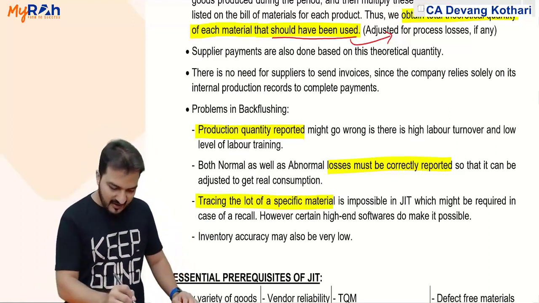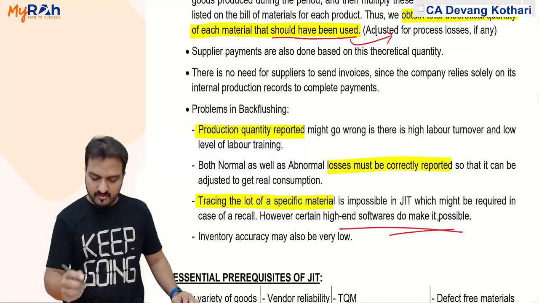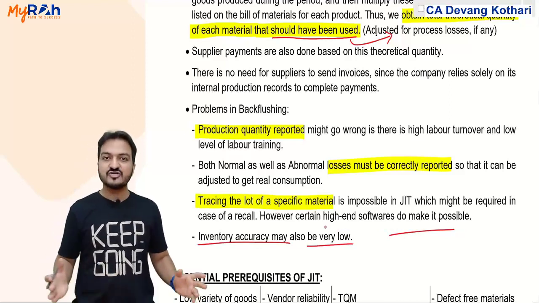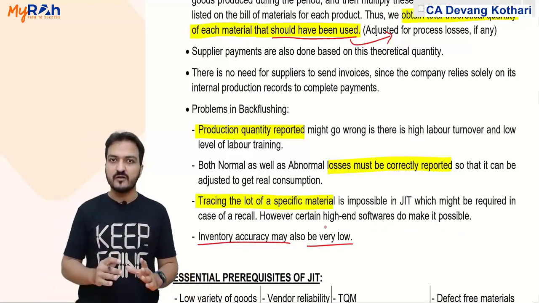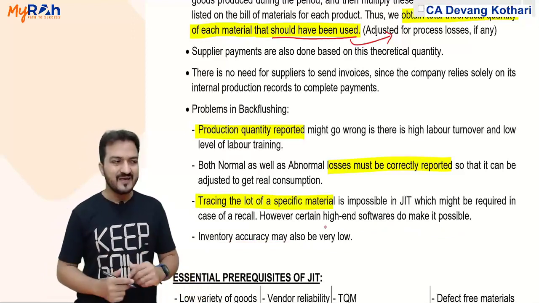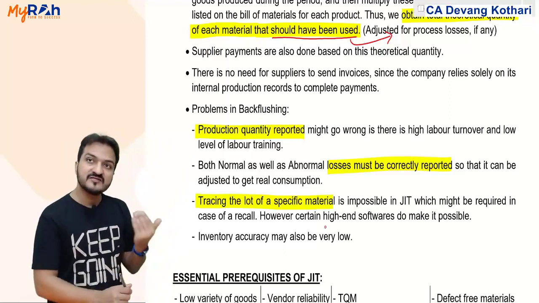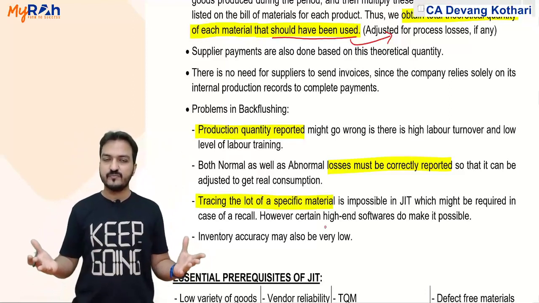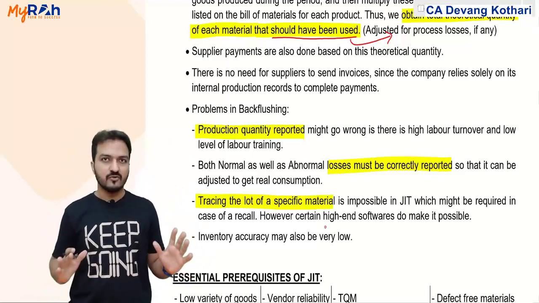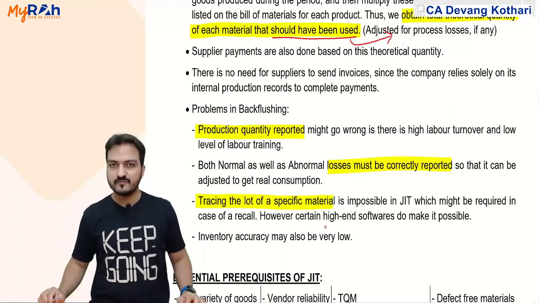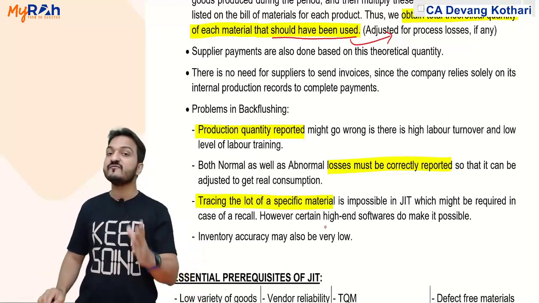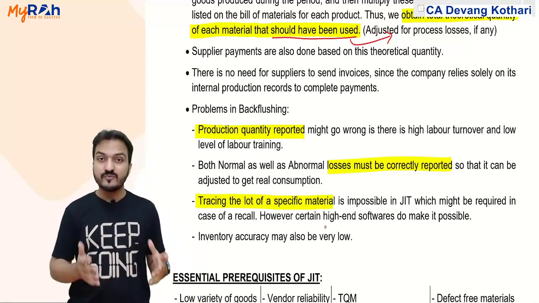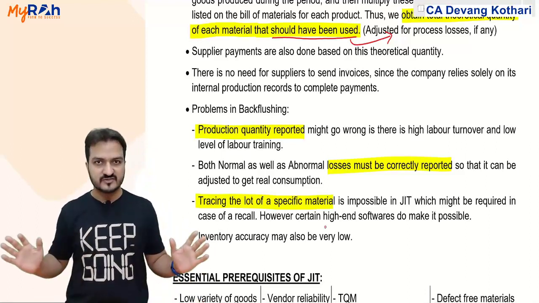However, certain high-end softwares might be able to do that. And inventory accuracy will also be very low. Naturally, because all my material inventory is calculated not based on actual material delivered, it is based on the theoretical material quantity which I should have used. So my inventory accuracy will also be very low if I follow back flushing. But okay, this is the only option which you have when you follow JIT system. Otherwise, it will be very time consuming. Admin work will increase to a very large extent.